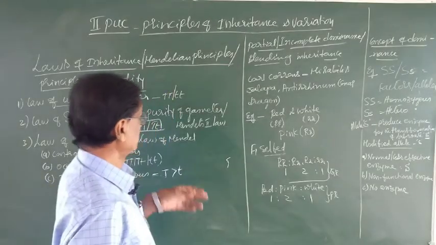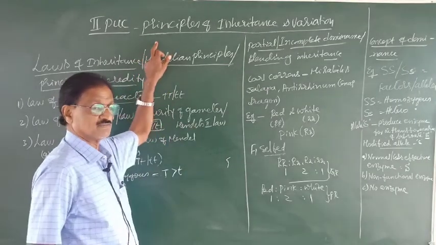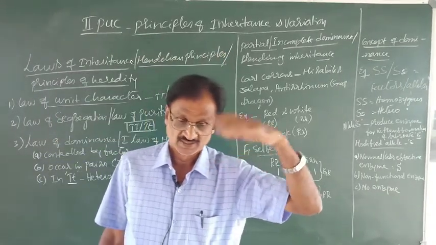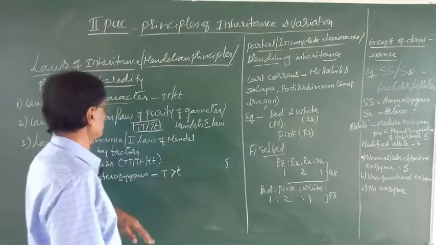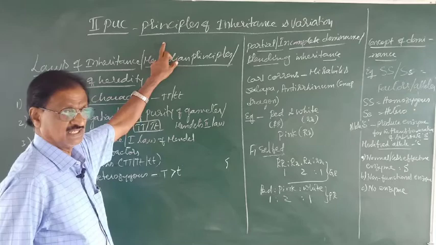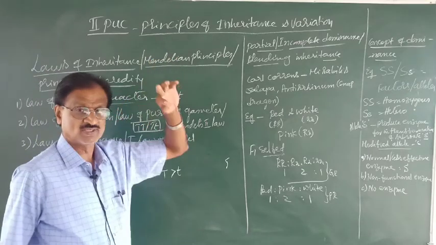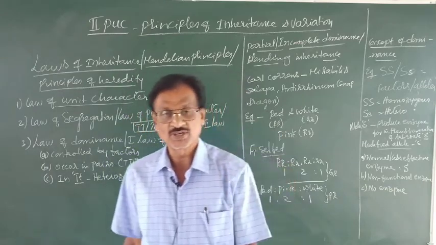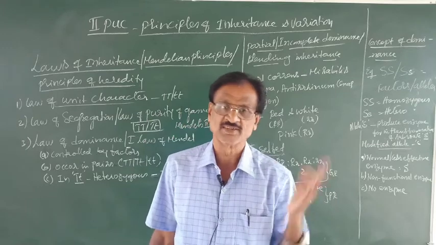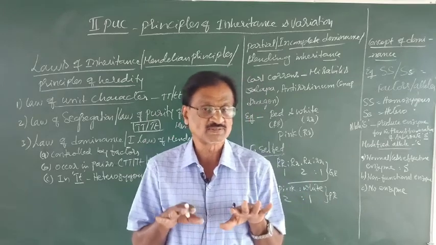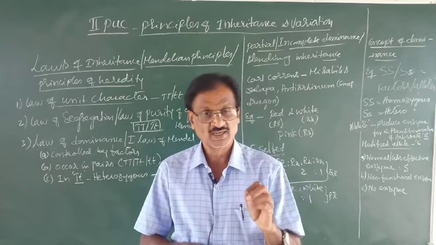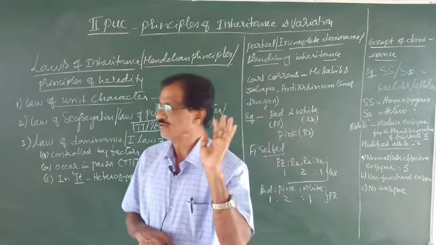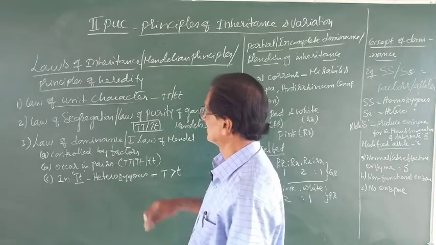So in the second PUC syllabus, I am continuing the chapter Principles of Inheritance and Variation, which was started in the previous class. In the last class, I explained the monohybrid cross, the monohybrid ratio with phenotypic and genotypic ratio. Based upon the results of the monohybrid cross, Mendel proposed certain laws. Now let us look into those laws with statements.